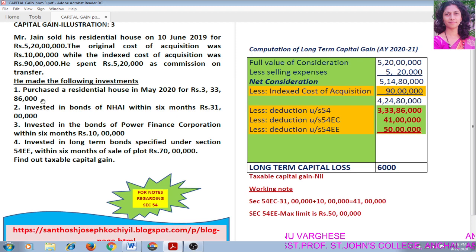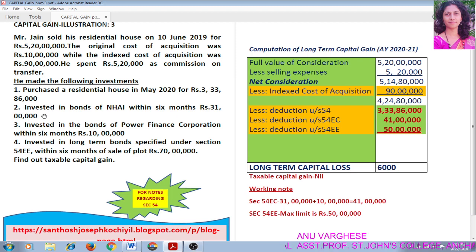So we can claim this investment, this amount as deduction under section 54. So right here less deduction under section 54 3 crore 33 lakh 86,000.